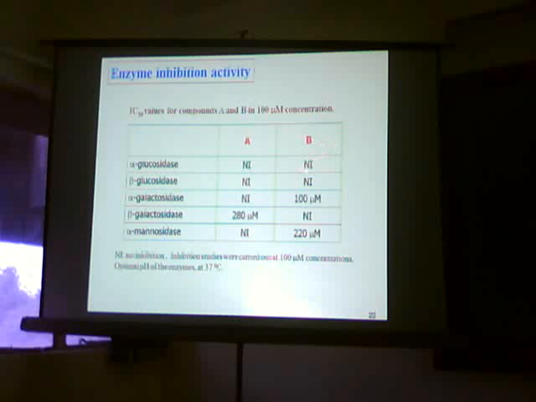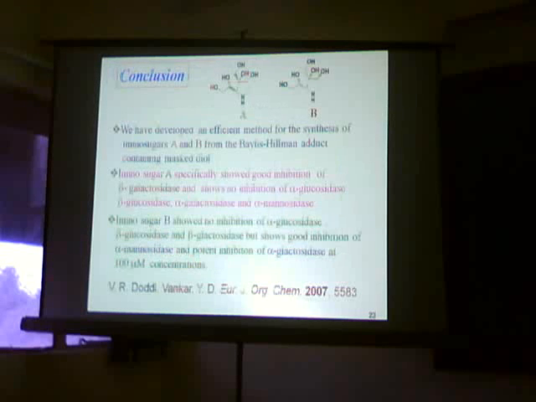The enzyme inhibition activity of this iminosugar A and B was carried out against commercially available glycosidase enzymes. And interestingly, iminosugar A showed specific inhibition against beta galactosidase at moderate concentration, but iminosugar B showed potent inhibition against alpha galactosidase and moderate inhibition against alpha mannosidase.